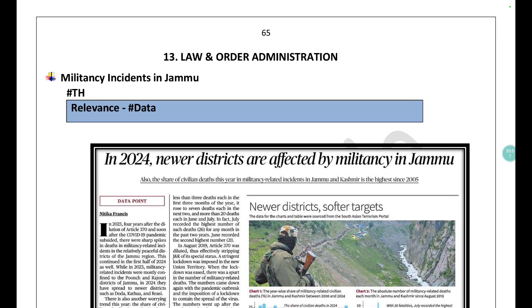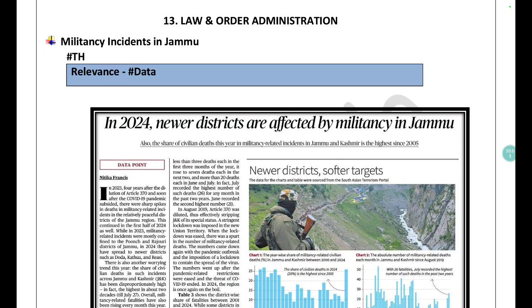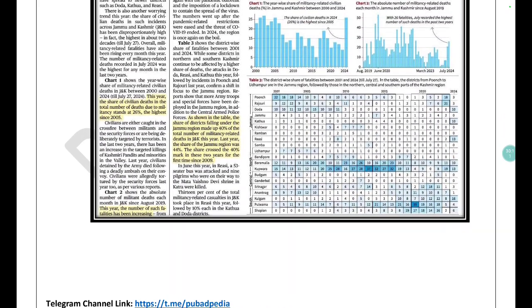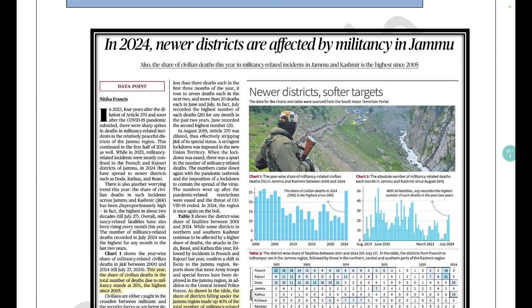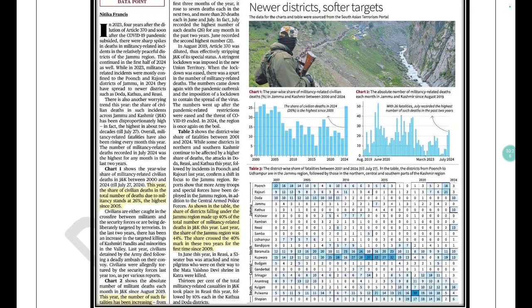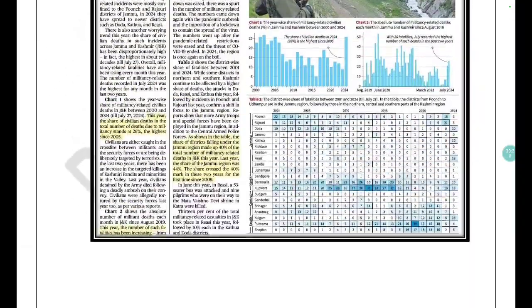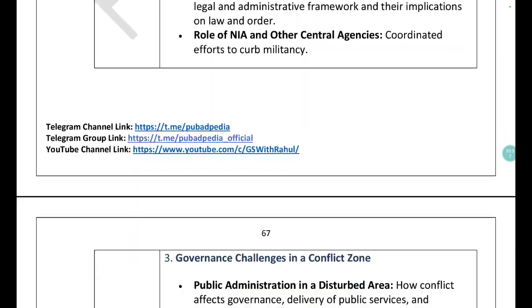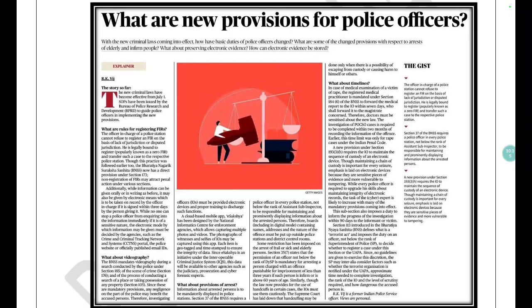This is very important. Law and order. In the Jammu region, there is a rise in militancy. So what were the reasons? You can imagine those reasons: the forces are not very dense in Jammu as compared to Kashmir. This is one of the reasons. Similarly, the kind of communication is missing, and the security infrastructure is not that strong. These are the things that you need to know for your interview as well. In this way, I hope you are getting this.